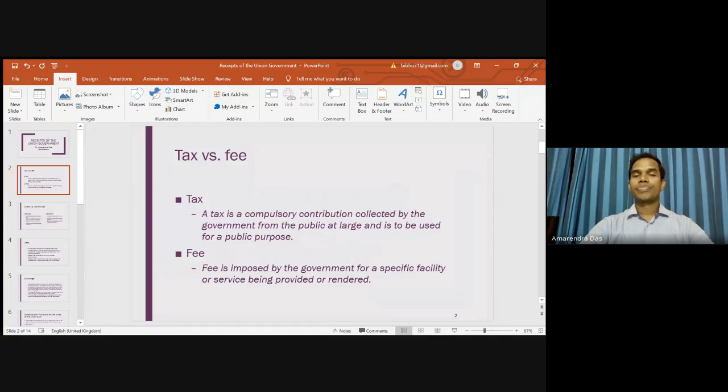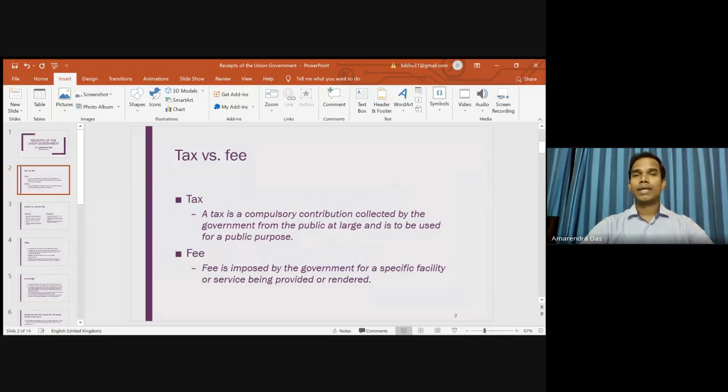And on the other hand, a fee is imposed by the government for a specific facility or service being provided or rendered. For example, if you are going to a park, you are paying a fee, because if you do not pay the fee, you will not be able to enter the park. So in case of a fee, if you pay the money, then only you get the benefit. Otherwise, you do not get it. But in case of tax, tax is a compulsory payment if you are eligible only.